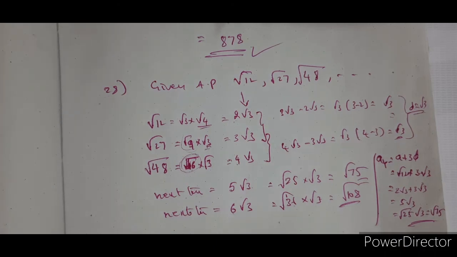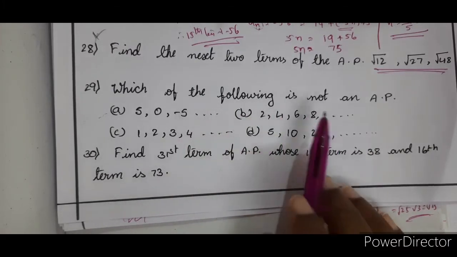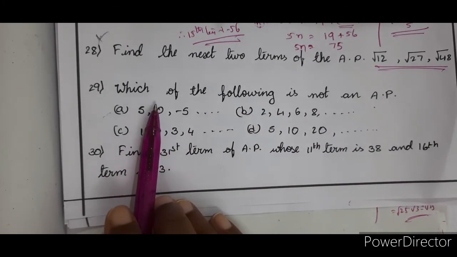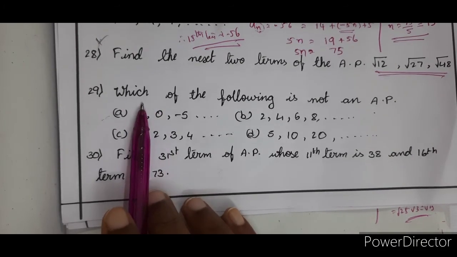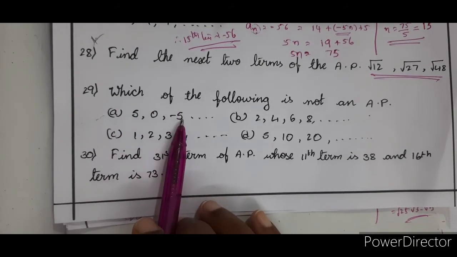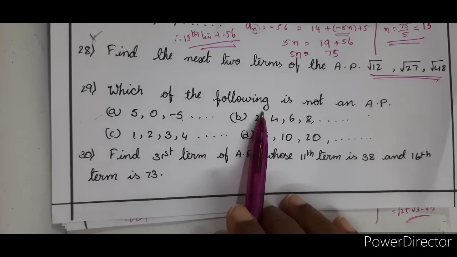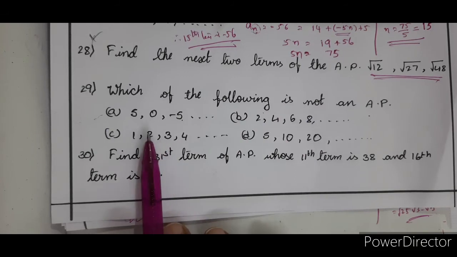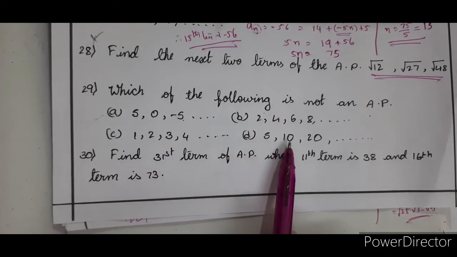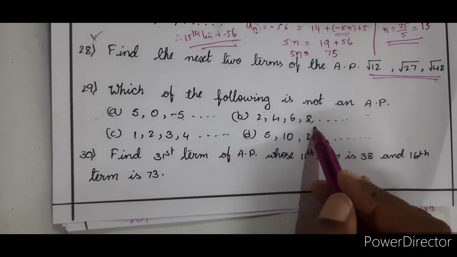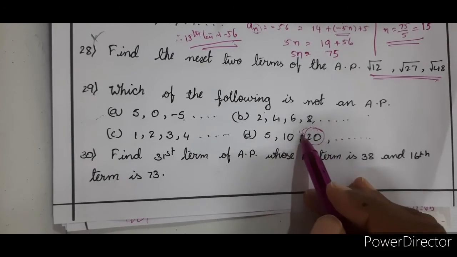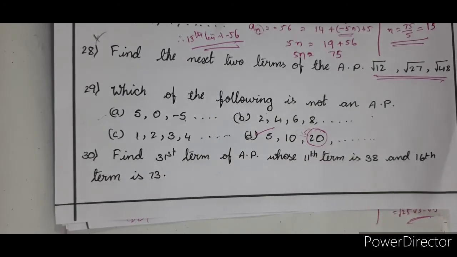Pause the video and note down the solutions. Next one. Which of the following is not an AP? Not an AP means the common difference is not constant. 0 minus 5 is minus 5, minus 5 minus 0 is minus 5, okay, it is an AP. 4 minus 2 is 2, 6 minus 4 is 2, 8 minus 6 is 2, AP. 1, 2, 3, 4, AP. 5, 10, it is supposed to be 15 here, but we got 20. 15 is missing here, so this is not in AP.